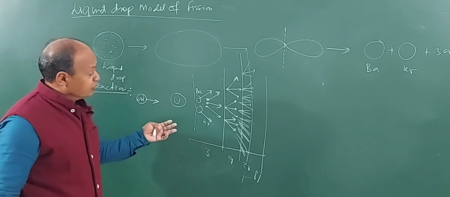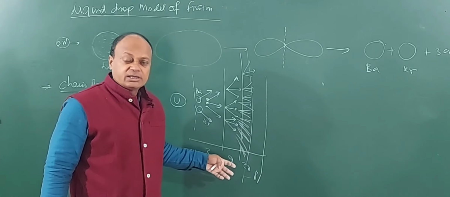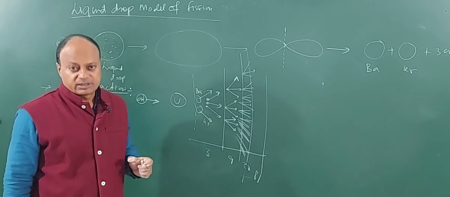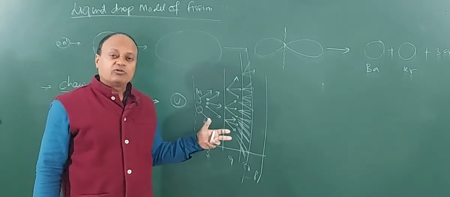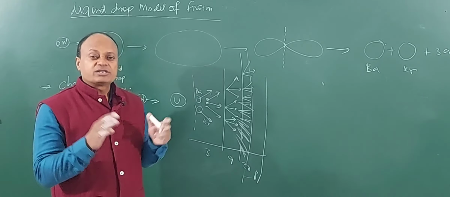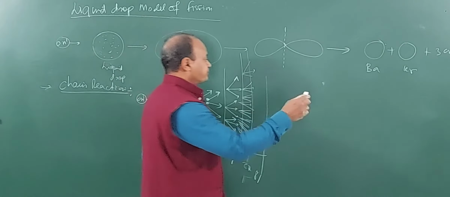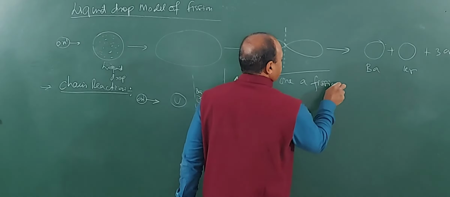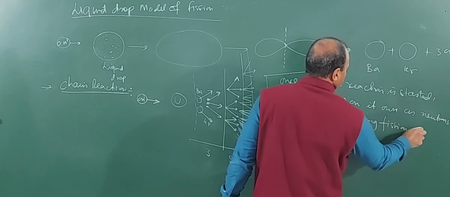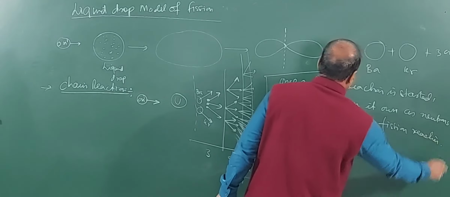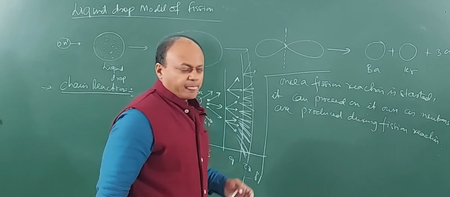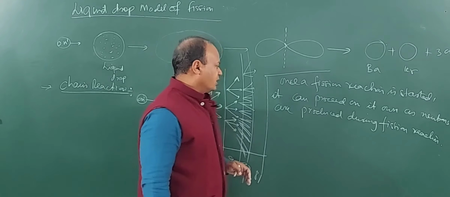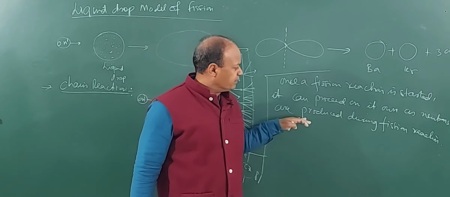It goes on increasing, and within no time, if you do not control the neutrons, then the reaction will become what? Explosive. It will go beyond control. Clear? So, we will be seeing what conditions we need for a sustained chain reaction. So, what is chain reaction? Once a fission reaction is started, okay. So, this is called what? Nuclear chain reaction. Once a fission reaction is started, it can proceed on its own as neutrons are produced during fission reaction.